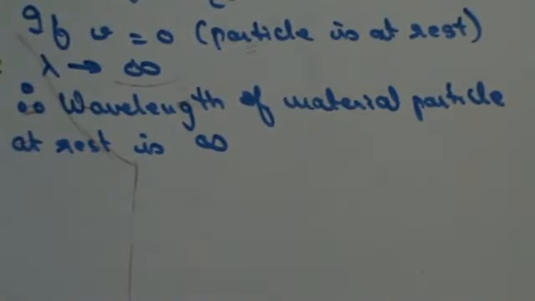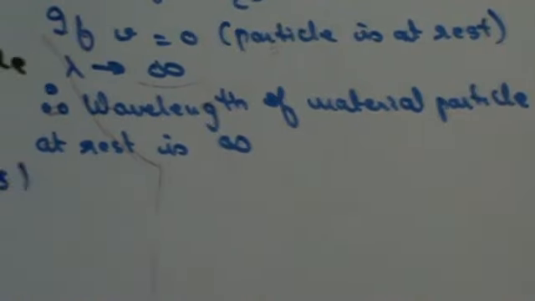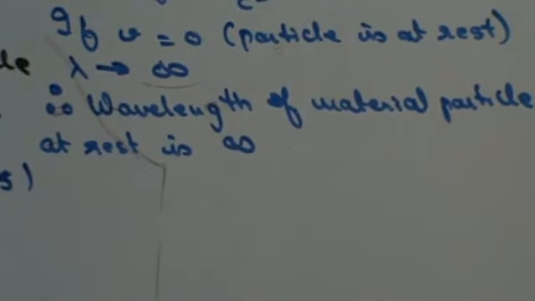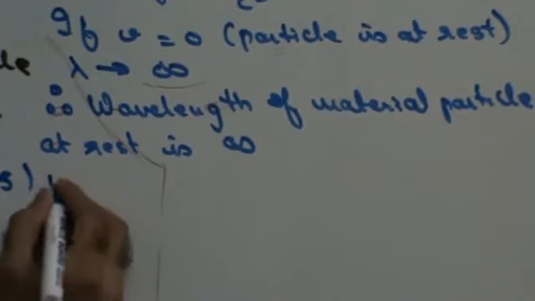Next, let's move on to the wavelength of the electron. Now that we know the dual nature of particles, that means the electron should also have dual nature. It should be in particle form as well as wave form. Now if the electron is in wave form, it should have some wavelength. Let us try to find out the wavelength of the electron.